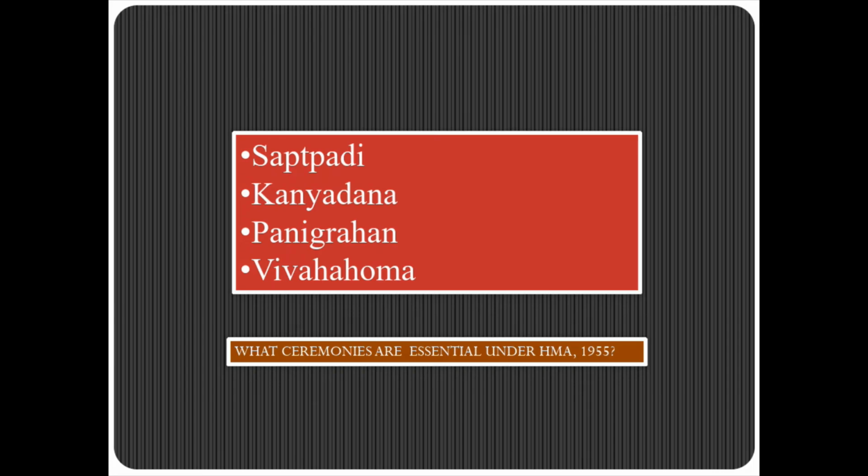Now, what forms and ceremonies of Hindu marriages are compulsory? Okay, so under customary Hindu law, certain shastric ceremonies were recognized, like Saptapadi, Kanyadan, Panigrahana, Vivahoma. Like Saptapadi, we all are well aware of Satfere. Kanyadan is also a very known term. But Panigrahana is a ceremony, a ritual in presence of fire, where the groom takes the bride's hand as a sign of their union.